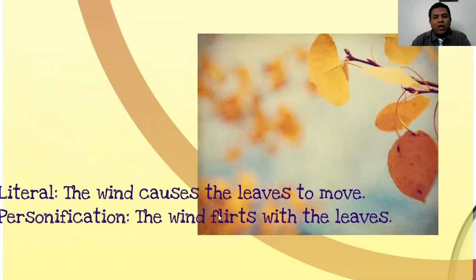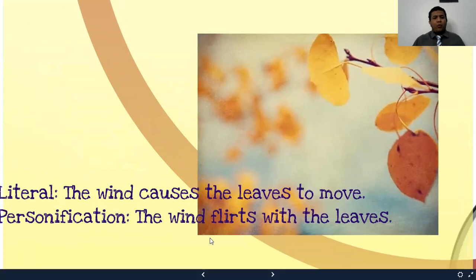Give me a literal sentence that I can use in personification. Literally, I can say the wind causes the leaves to move. The wind causes the leaves of the tree to move. This is a literal sentence. But what if I want to use personification here? I would give the leaves some of the attributes of human beings, like saying the wind flirts with the leaves.